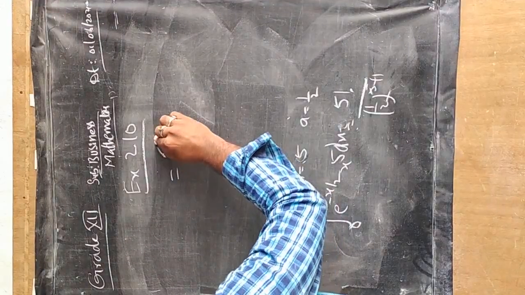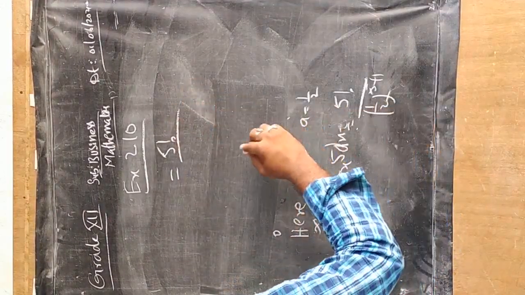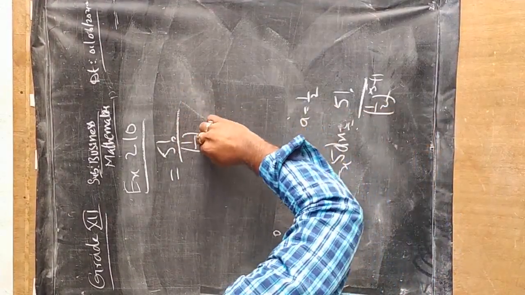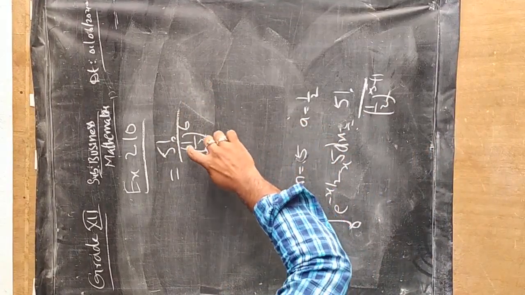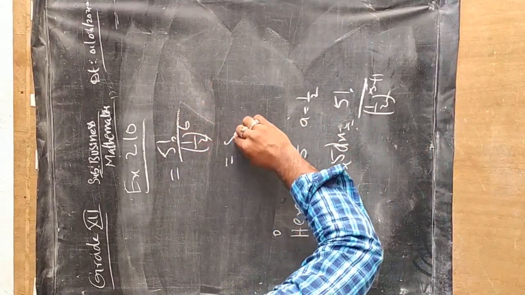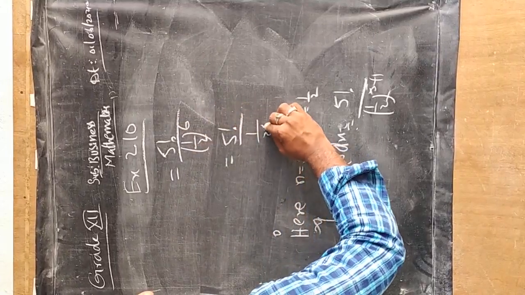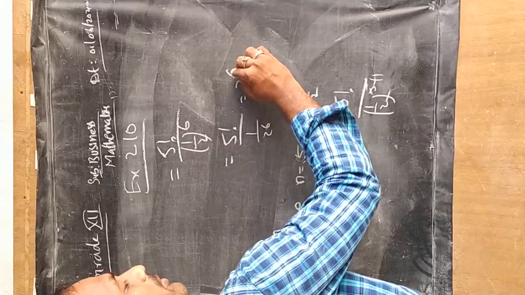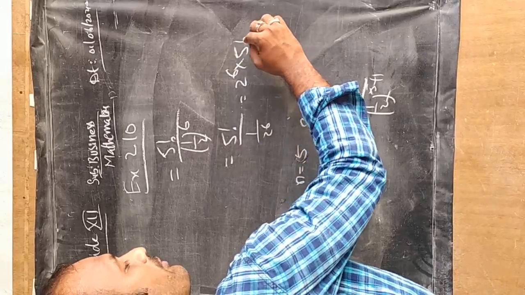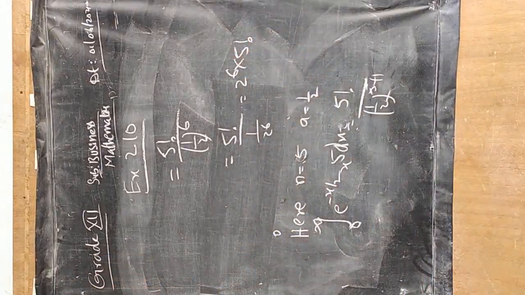So that is 5 factorial divided by 1 by 2 whole power 6. 1 by 2 whole power 6 is 1 power 6 by 2 power 6. So this can be written as 2 power 6 into 5 factorial. We can stop here.